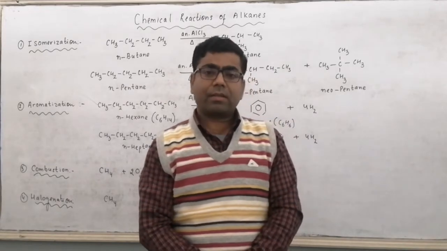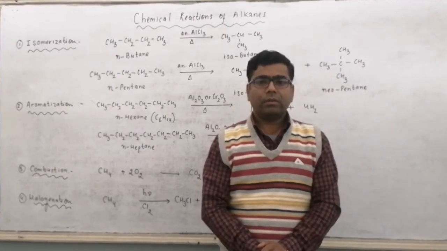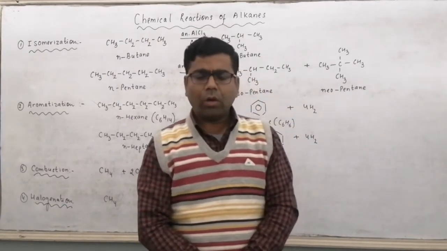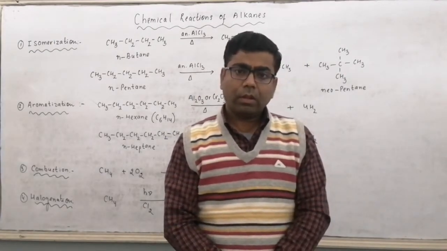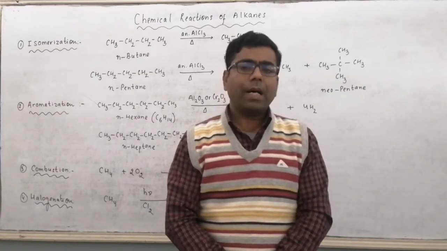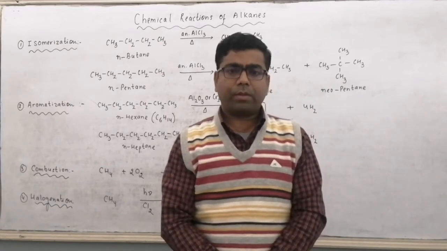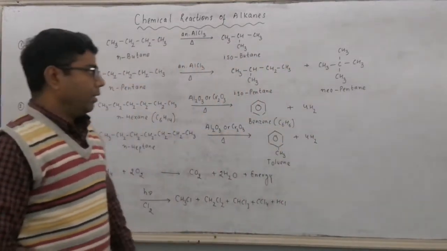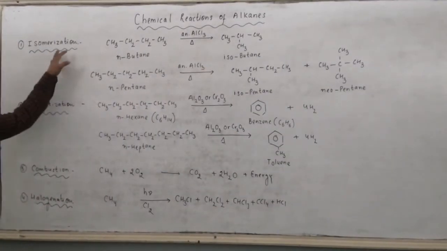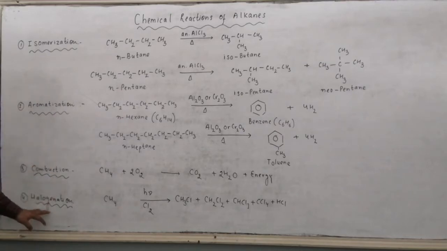Alkanes are also called paraffins because they are least reactive, or due to their little reactivity. Alkanes are generally inert towards chemical reactions but undergo a few reactions, which are: number one, isomerization; second, aromatization; third, combustion; and number four, halogenation.